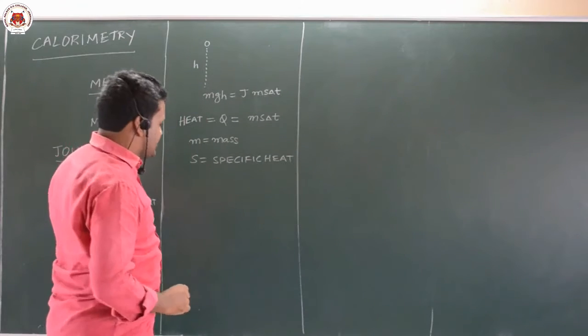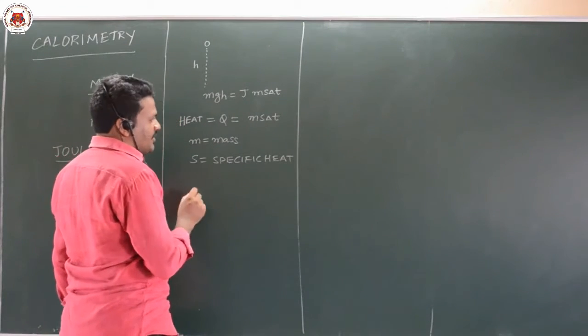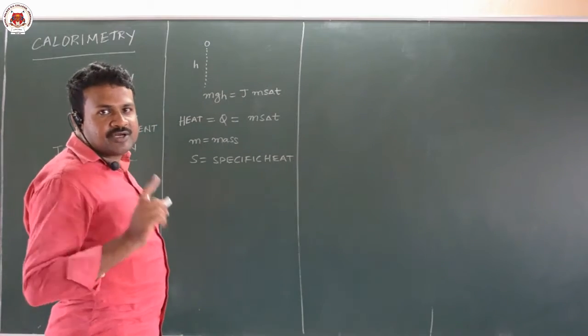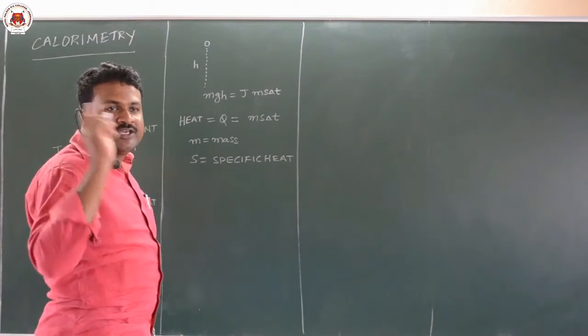Specific heat is the amount of heat energy required to raise the temperature of 1 unit mass of a body through 1 degree centigrade.